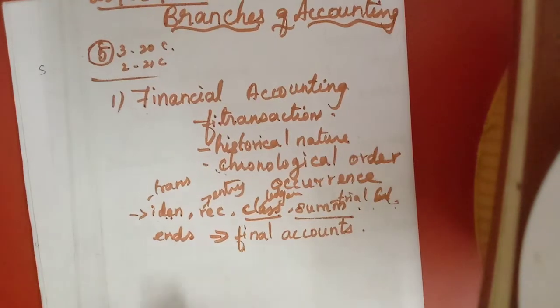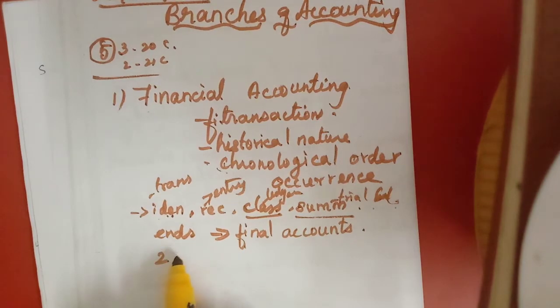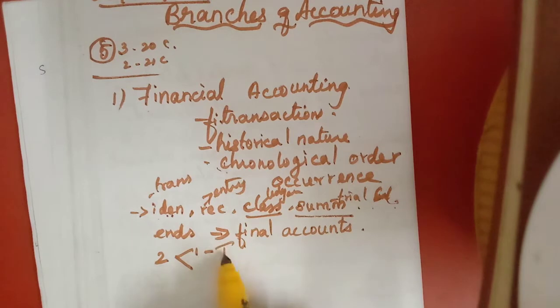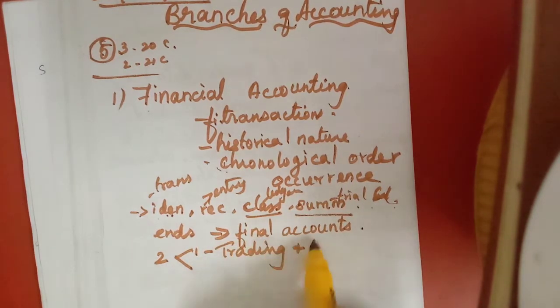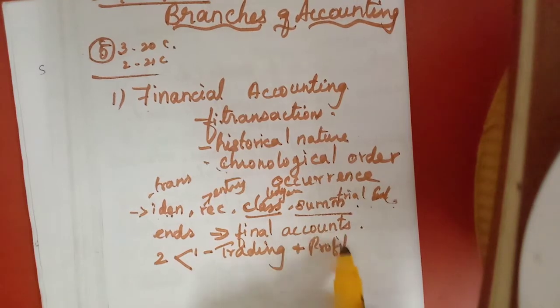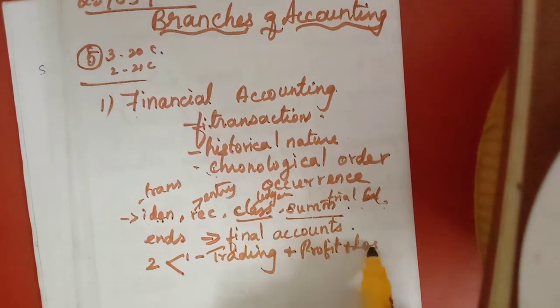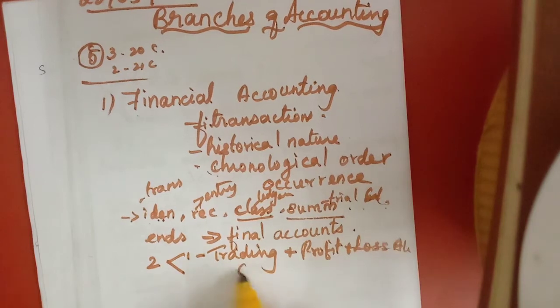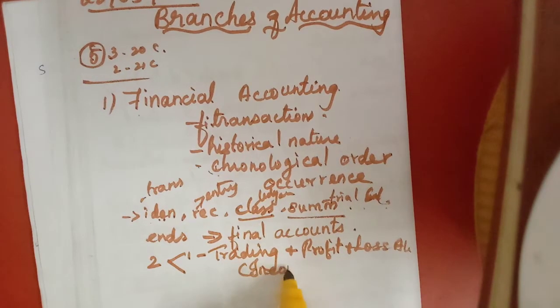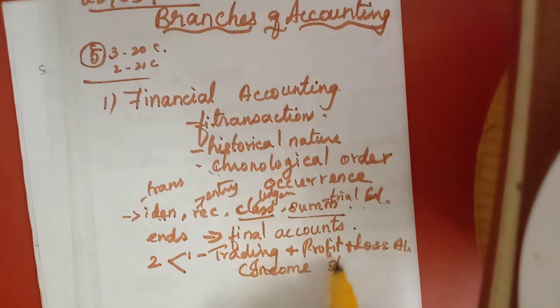Final accounts consist of 2 accounts. What is the first one? The trading and profit and loss account, or this account is called the income statement. Now they say it as the income statement.